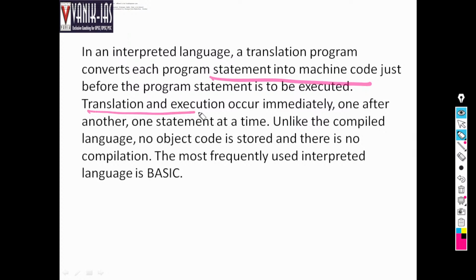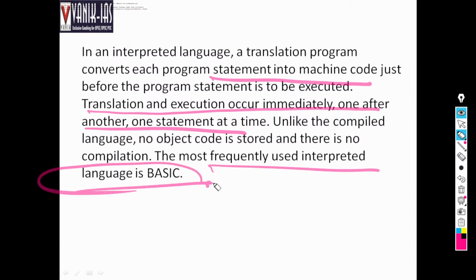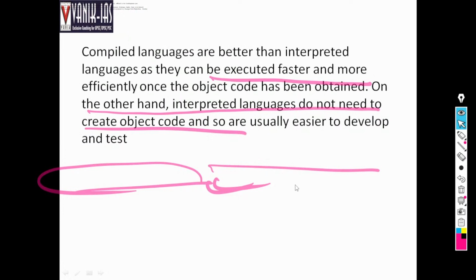So it is not like a compiler. Unlike the compiled language, no object code is stored. There is no compilation. The most frequently used interpreted language is BASIC. Here translation is done immediately, one by one. So this is compiler and interpreter.